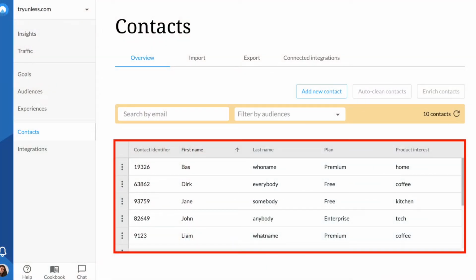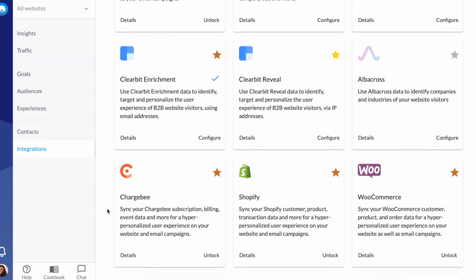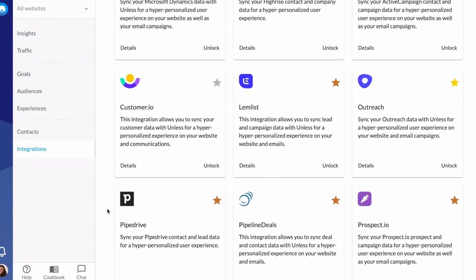First, how to set up the targeting. Having a list of prospects is vital for account-based sales. You can sync these lists with Unless to personalize your outreach further than the first message or email. Unless allows you to pass account information such as account name, company size, industry, funnel status, and more, which can all then be used for optimizing the journey of each prospect. To leverage this data, you can simply use one of our many integrations, UTM parameters, or our API.